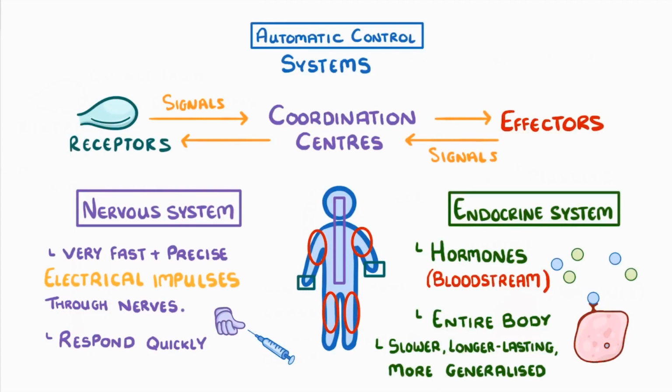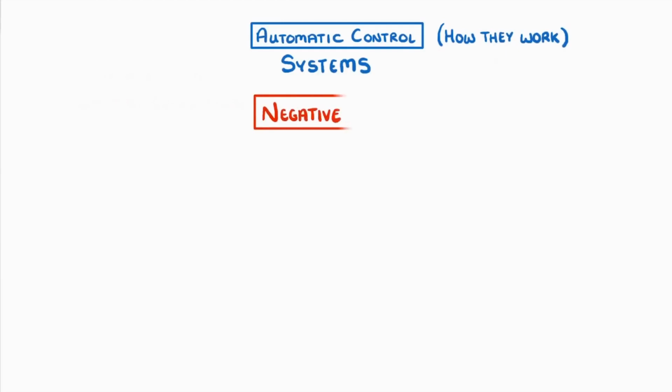Okay, so we've now looked at the different components of the automatic control systems, and also how they communicate with each other. The last thing we need to consider is how these systems actually work in real life. The mechanism is called negative feedback, and it's actually pretty simple once you understand it.